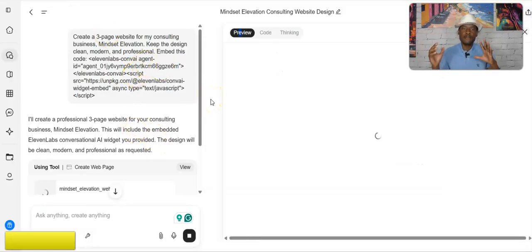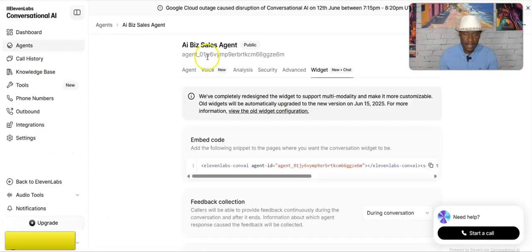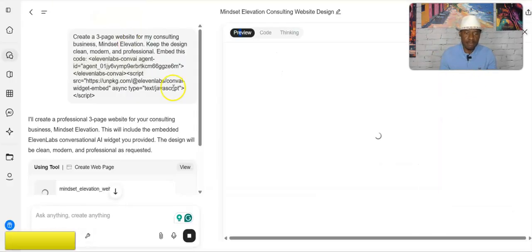Now, as I said, if you already have your own website, you just need to give this embed code to your web developer to do it on the back end, right? Because if a web developer builds your website, then they're going to have to go on the back end and do it. Now, if you want to use AI to create a brand new website, that's much easier, right?